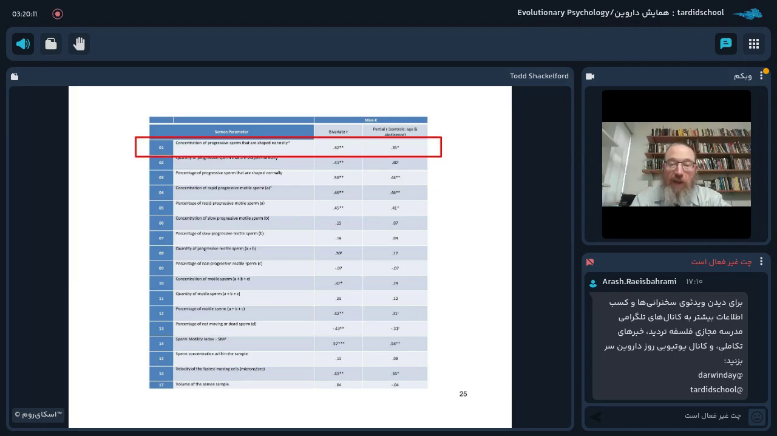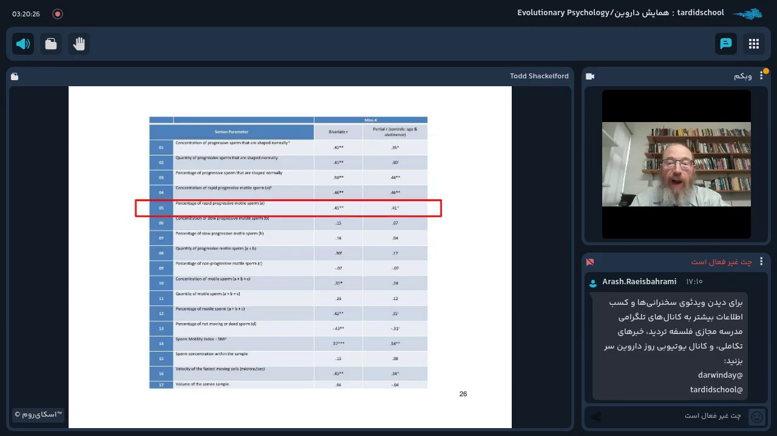And I'm going to highlight 3 parameters. The first is the concentration of progressive sperm that are shaped normally. You can see the correlation with mini-K scores is 0.42. The partial correlation, controlling for age and abstinence, is 0.35.